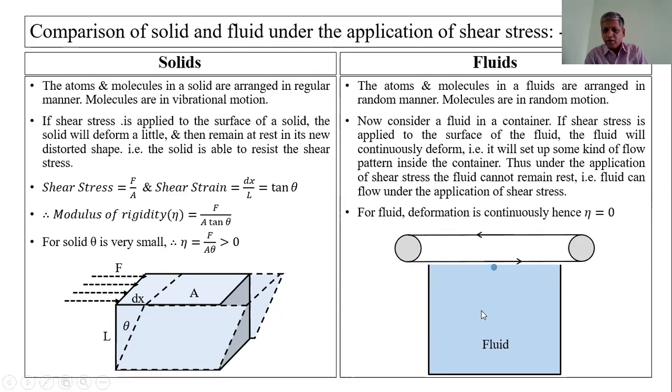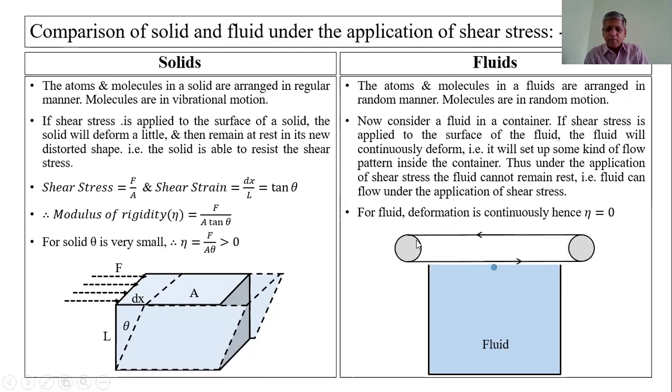If this is water or oil, completely filled up to the open end of the beaker, and the pulley belt arrangement is such that the surface of the belt just touches the free surface of this liquid.